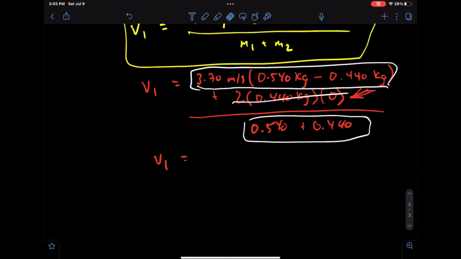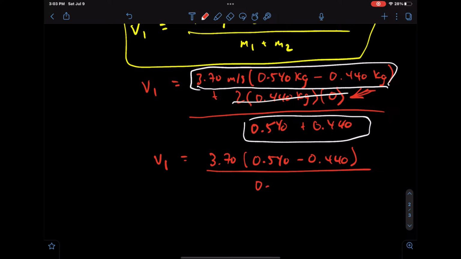So the velocity after the collision for the first ball will be 3.70 times (0.540 minus 0.440) over (0.540 plus 0.440).